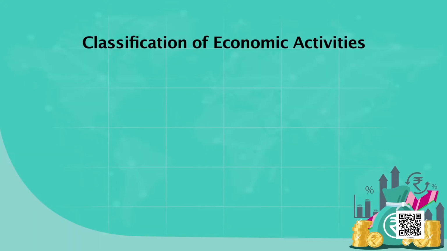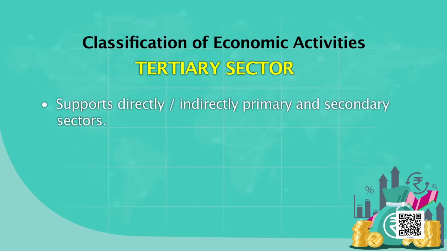The third category of activity comes under the tertiary sector. The tertiary sector activities are all those activities which are supporting the primary sector and the secondary sector. For example, let us take transport. How did you come here? You must have come by a bus. So the bus is a part of the transport sector.